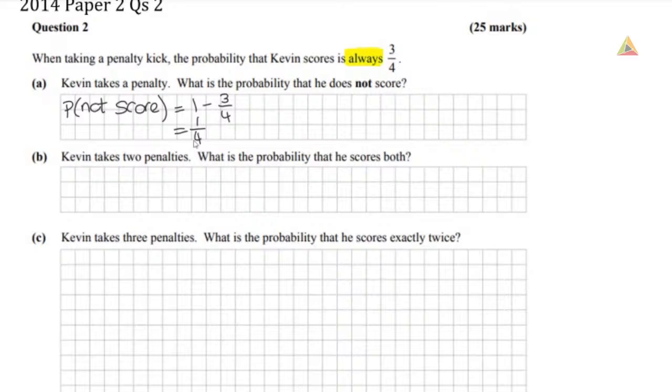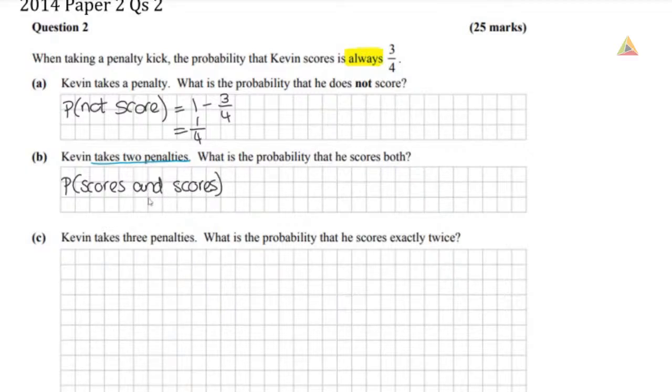So then we're told Kevin takes 2 penalties. So we have our definite number of trials. We're being asked to calculate the probability that he scores both. So we're looking for the probability that he scores and scores.